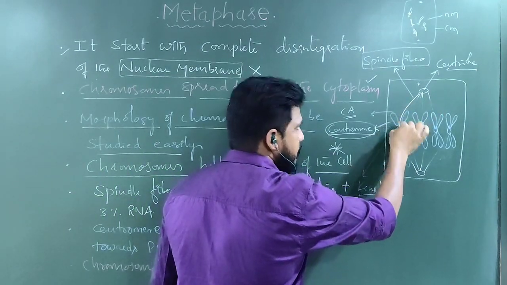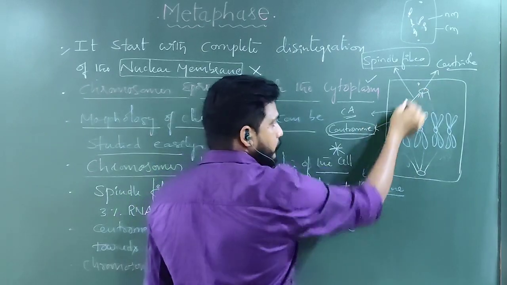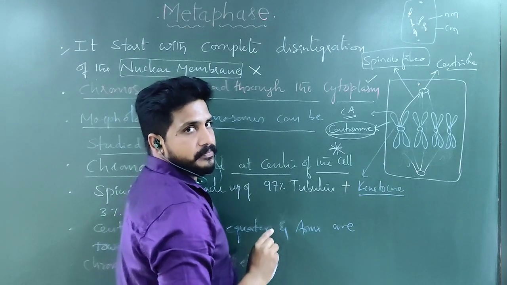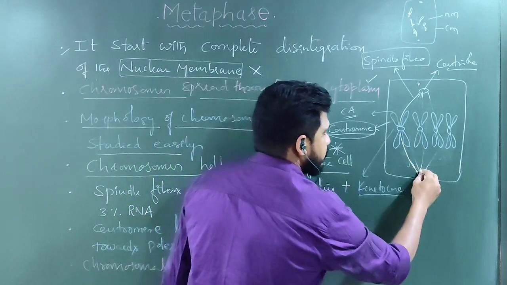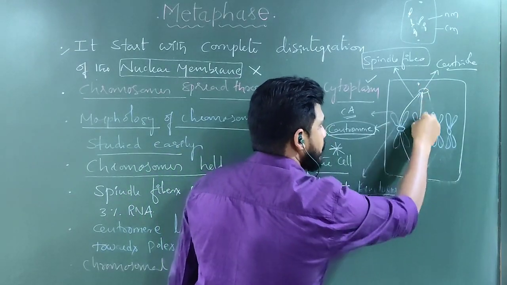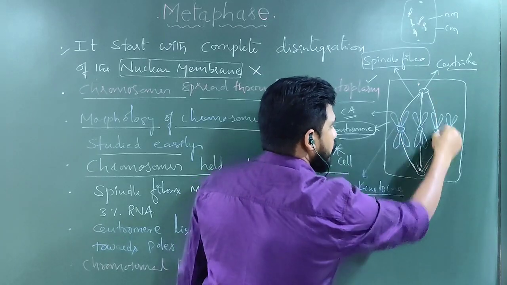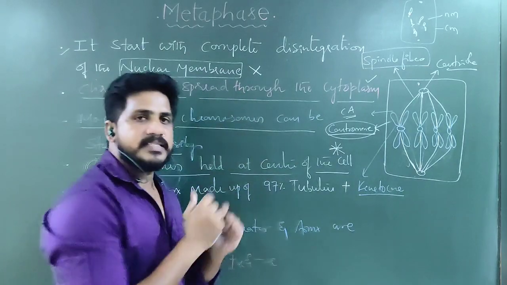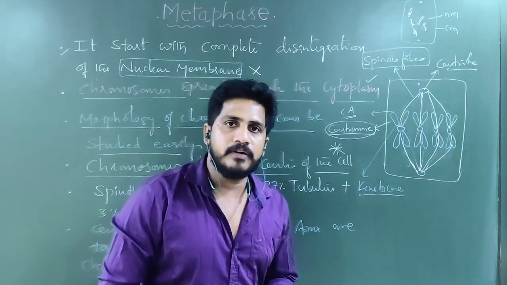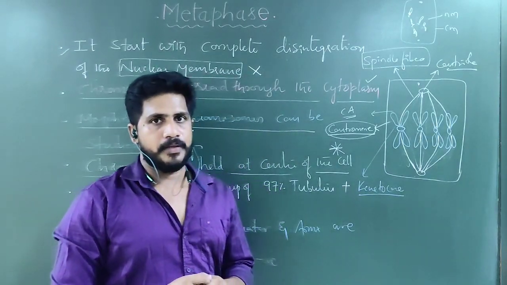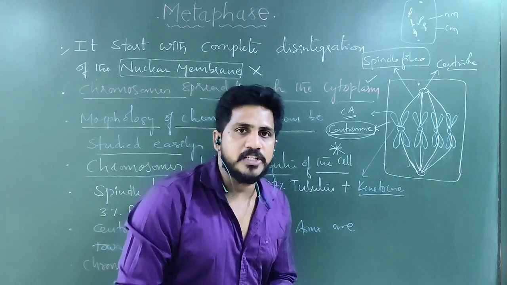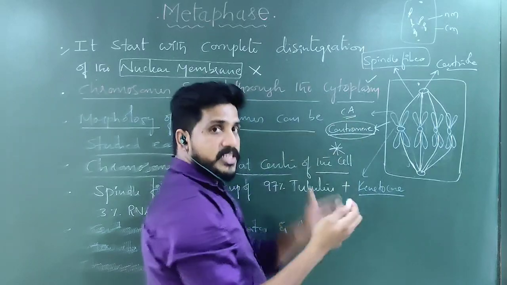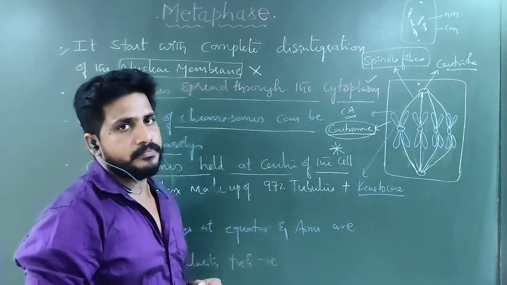So this is a spindle fiber coming from this pole to the kinetochore of the centromere of the chromosome. Just like this, it is going here. Now if you see, all the chromosomes are aligned at the center with the help of spindle fibers. So the spindle fibers' charge is positive at the center, negative at the poles. That's why they are coming towards the center.